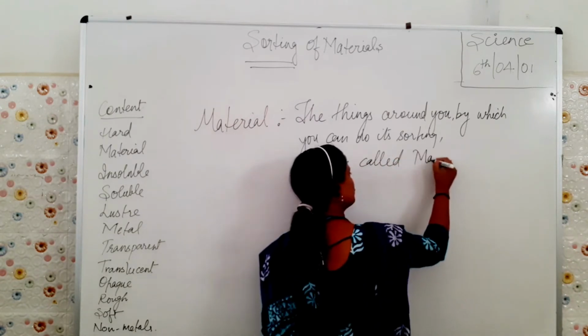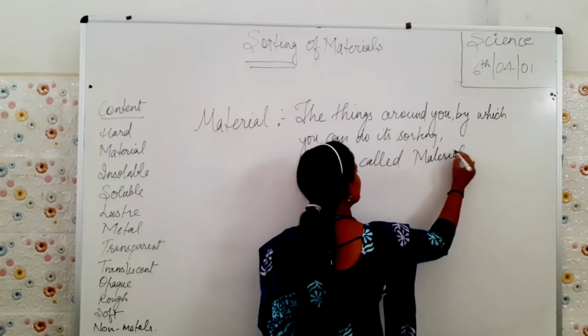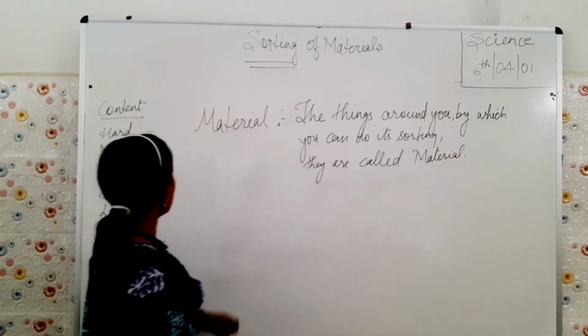Materials. Okay, fine. Now next, what do we have?